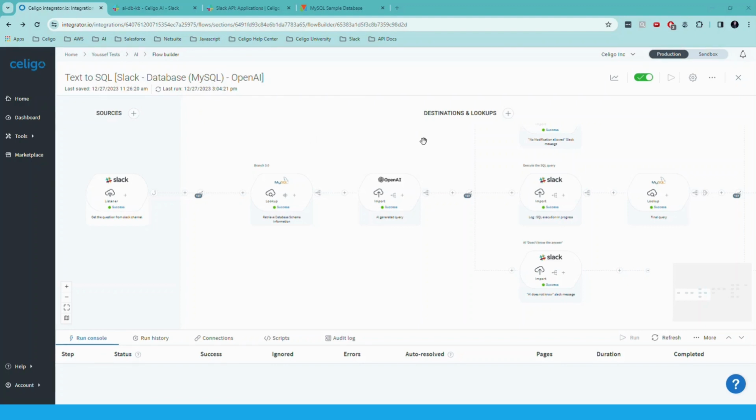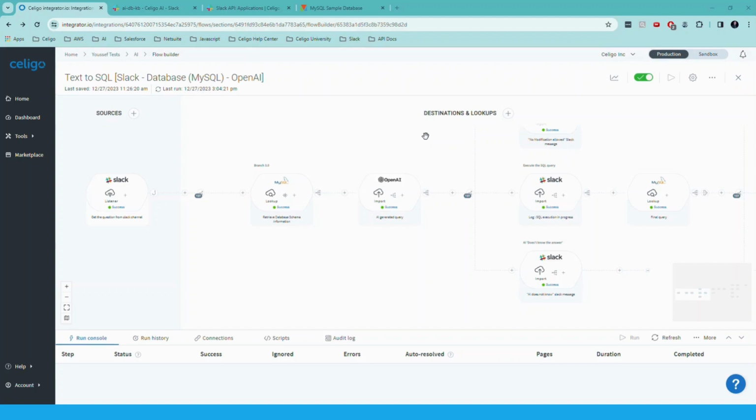So in our demo today, we are going to showcase an integration that does what we call a text to SQL, in other words, we are enabling any business user to be able to query databases using natural language and without any SQL knowledge.